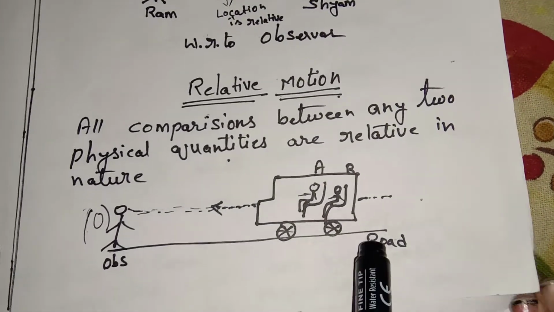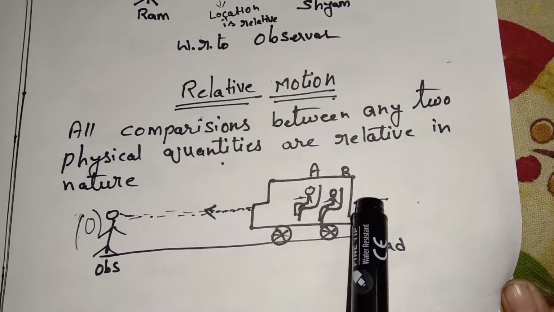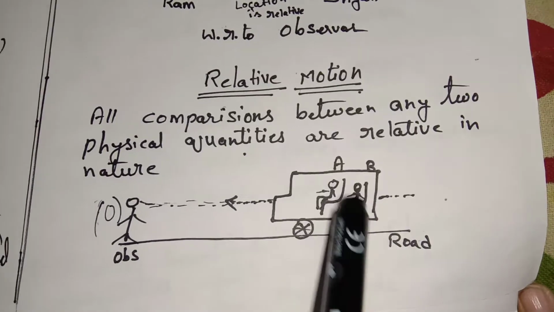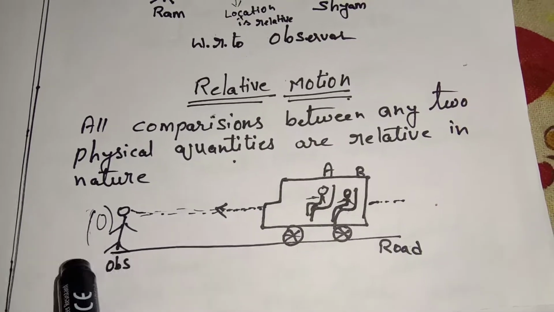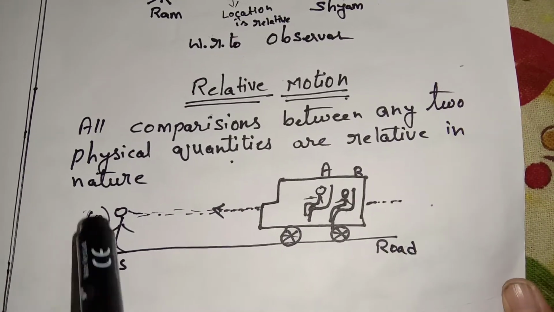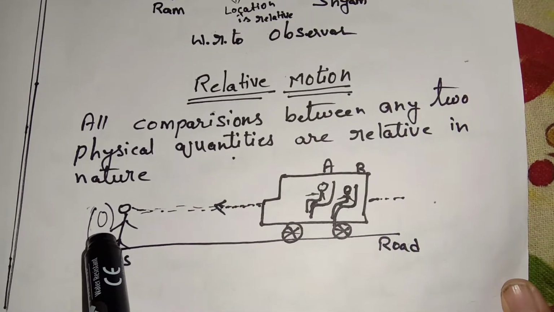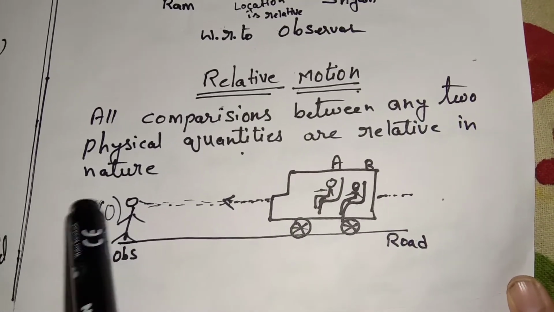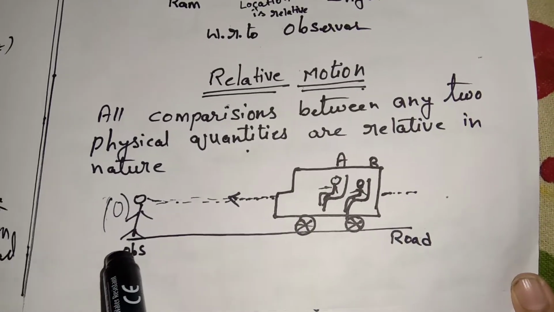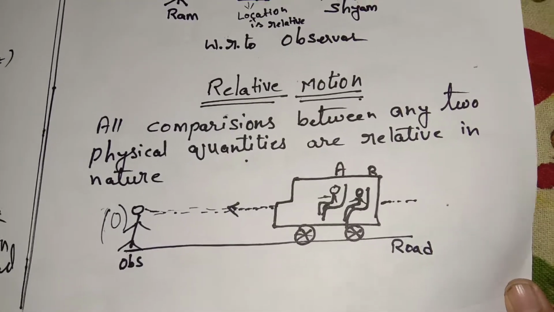Here this is a road. One bus is moving and two persons are sitting in it, person A and person B. Another person who is outside the bus is standing on the road. He is the observer, and we will give him the name O. So according to the observer, wait.